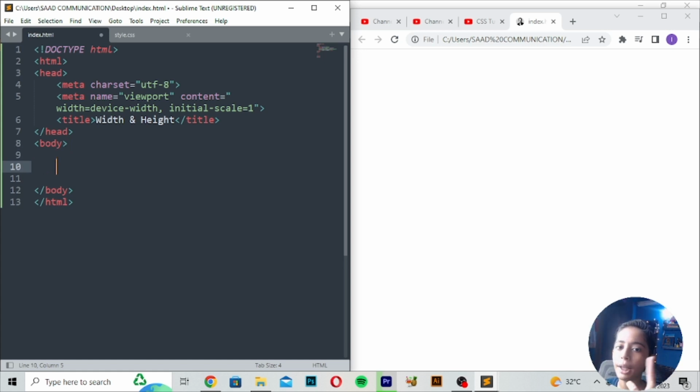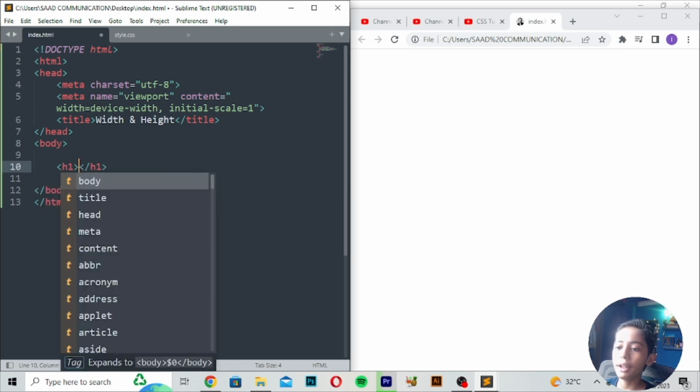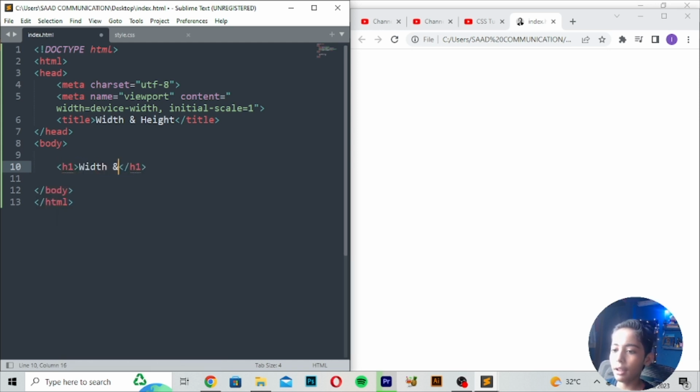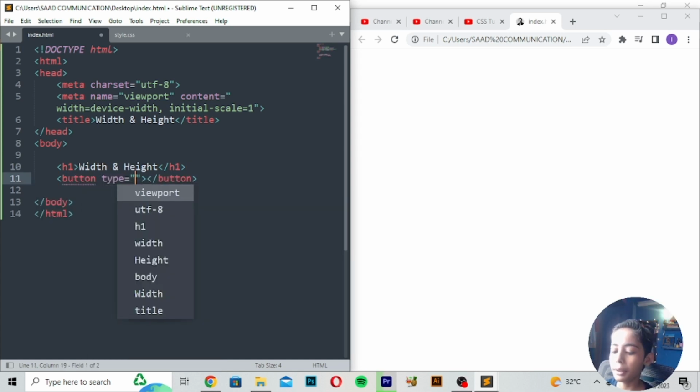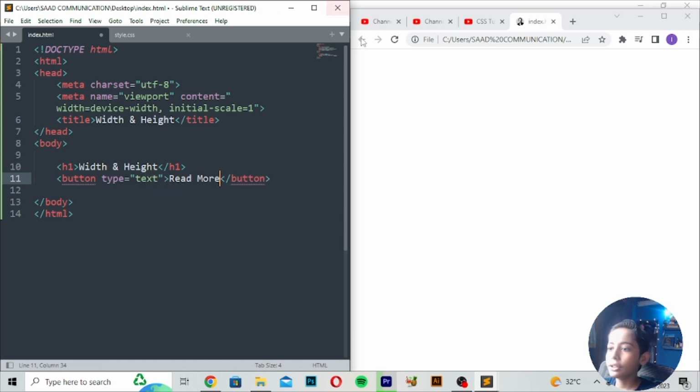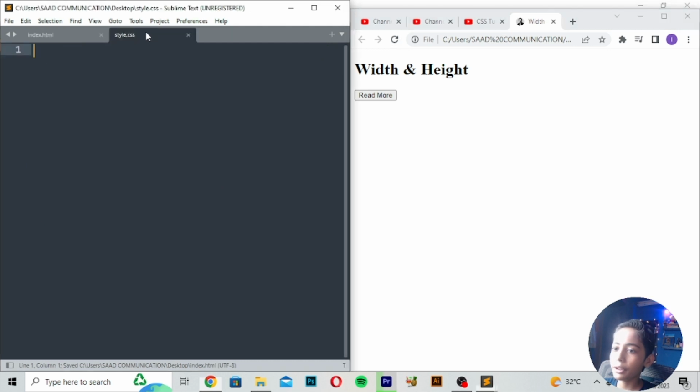First I will make one button. Here we can write width and height. Then I will make one button, where the type will be text, and here we can write Read More. Then save and refresh. So one button is coming. I will show you width and height on that button. What are width and height?